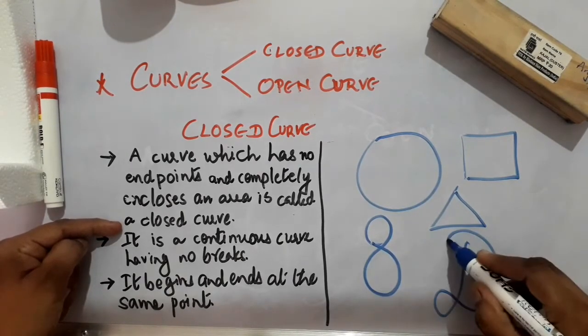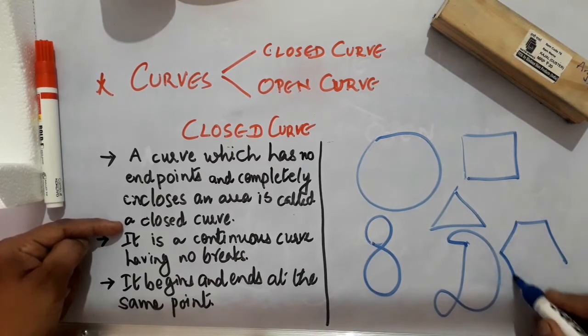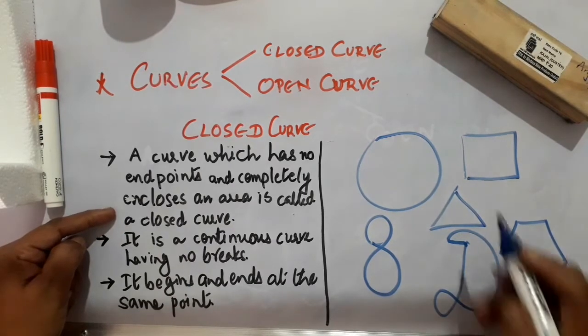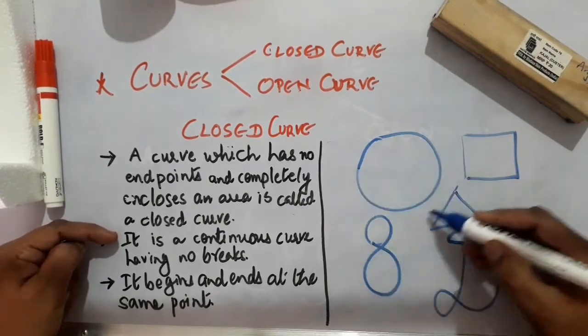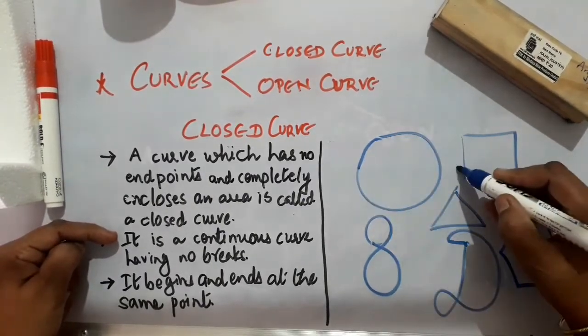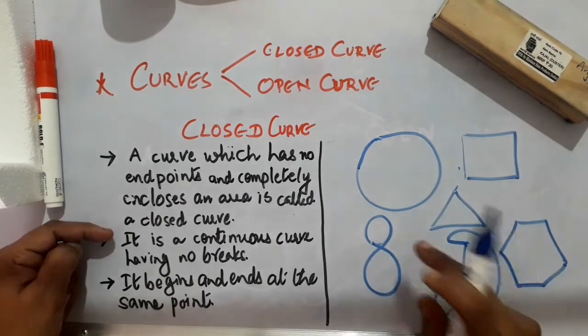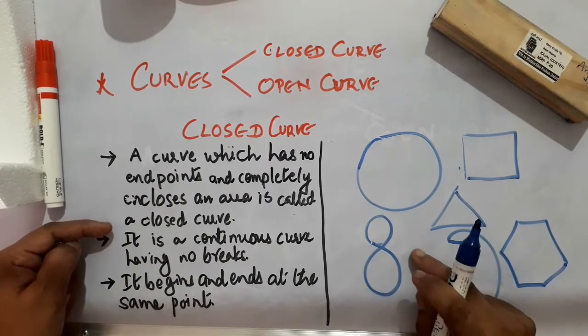This figure also is a closed curve. This hexagon or octagon, they are all closed curves. So a curve which has no end points, a continuous curve which has no breaks, begins and ends at the same point. This type of curves are all closed curves.